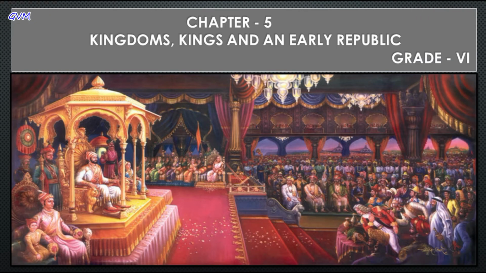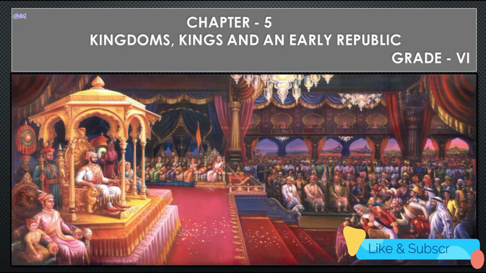This is your history teacher here, and this time I am here with a brand new chapter of NCERT Grade 6 History, that is Kingdoms, Kings and an Early Republic. Students, in this chapter we are going to learn and discuss how in the past the Janpadas grew and developed into Mahajanpadas. And later in this chapter, we are also going to learn and discuss a brief case study about Bihar, Magadha and the Vajji Confederacy.